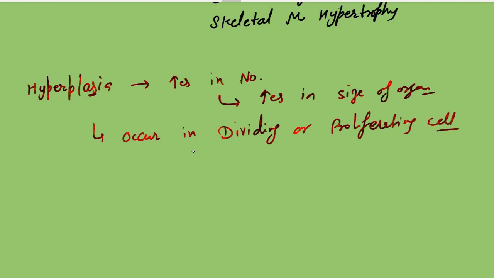Then what is the cause? It is mainly due to hormonal problems.